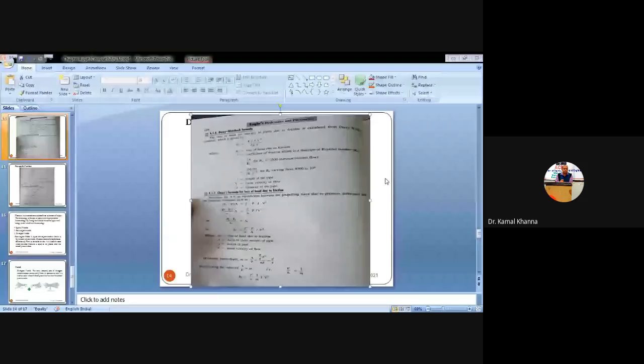So what is M? It is our hydraulic mean depth. I have told you earlier also, that is A by P, area upon wetted perimeter. So this is pi by 4 d squared by pi d, so it comes out to be d by 4. Similarly, we are substituting the value of A by P here. It is d by 4. So substituting the value of A by P is equal to M.